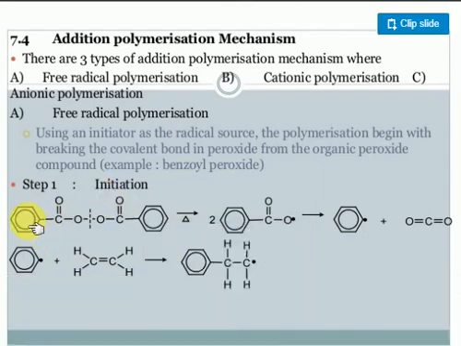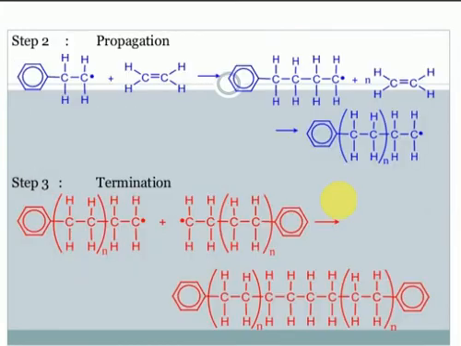Look at initially, what is benzoyl peroxide? When I supply heat, it undergoes homolytic cleavage, and free radicals come. This free radical, what happens? The carbon dioxide gas goes away, and this benzyl free radical initiates the reaction. It initiates the reaction only. Look at the next step, you will get clarity.